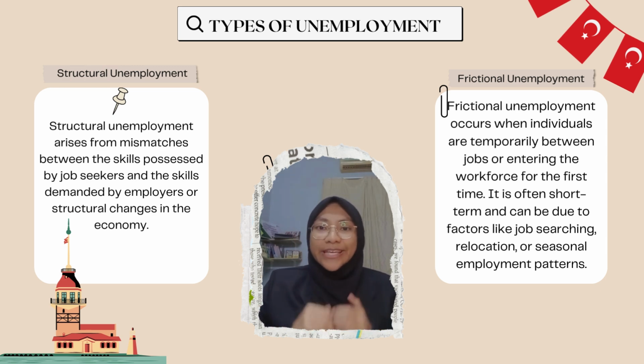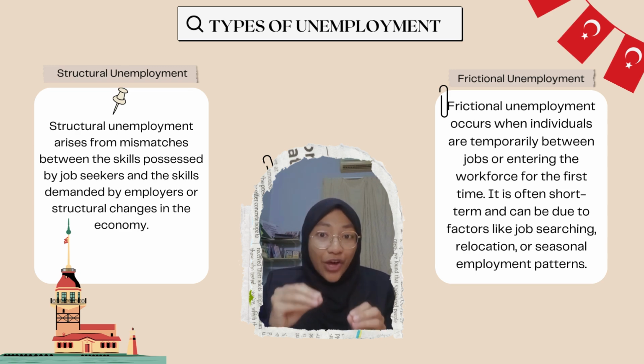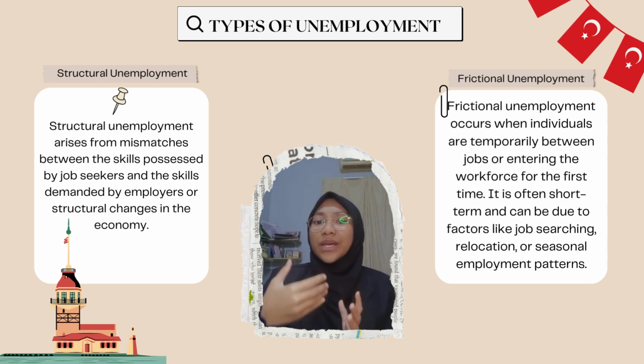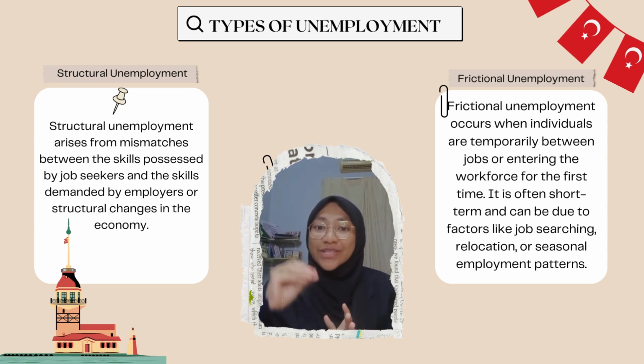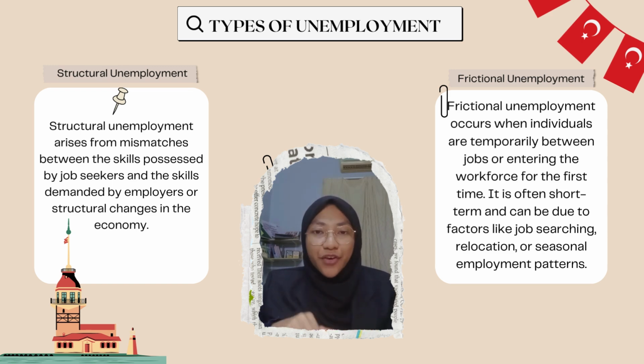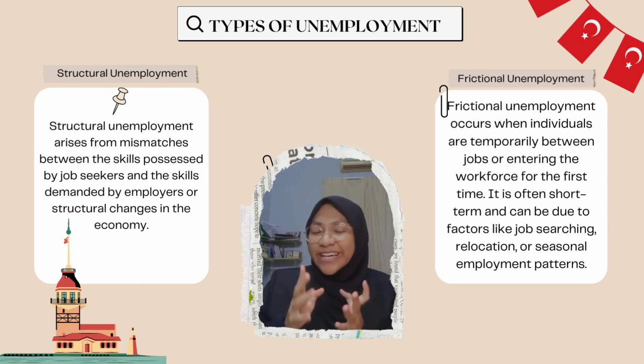For example, in Turkey, sectors experiencing rapid technological advancement may necessitate skills not readily available in the labor market, which would result in structural unemployment among lower-skilled workers in industries like IT, AI, and also digital services. Another type of unemployment is frictional unemployment.